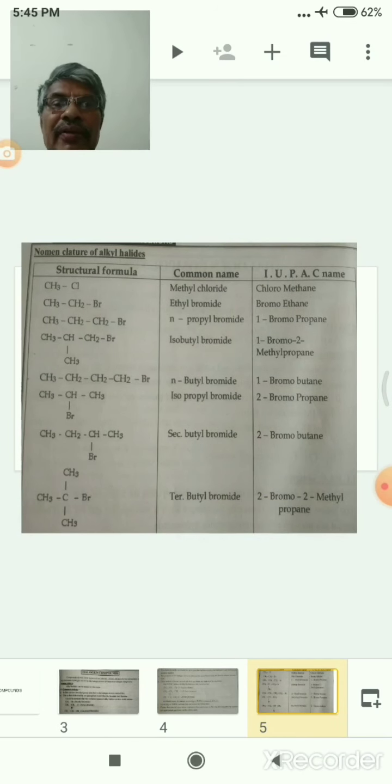Here is a tabular form of common names and IUPAC names, with some examples. CH3Cl, the common name is methyl chloride, IUPAC is chloromethane. CH3CH2Br is ethyl bromide, IUPAC bromoethane.